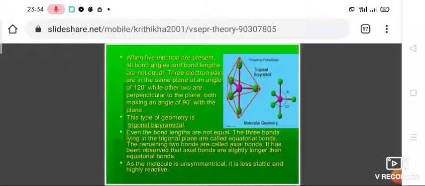It has been observed that axial bonds are slightly longer than equatorial bonds. As the molecule is unsymmetrical, it is less stable and highly reactive. So trigonal bipyramidal molecules are unsymmetrical, so they are less stable and more reactive.